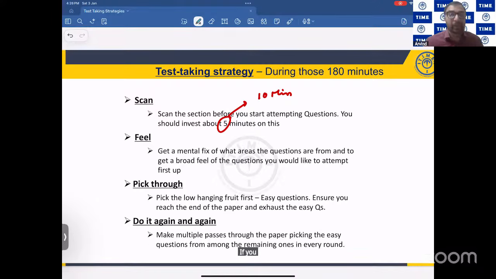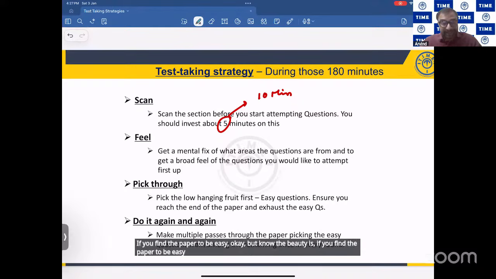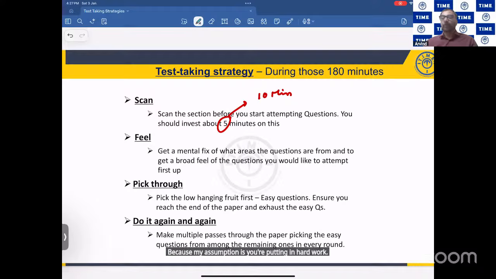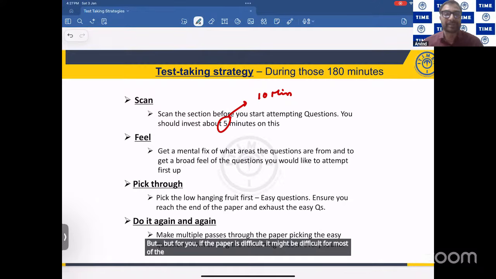If you find the paper to be easy, okay, but now the beauty is, it is not necessarily that for everyone the paper is easy. Because my assumption is you're putting in hard work. When you're putting in hard work, for you if the paper is easy, doesn't mean that for everyone it is easy. But for you if the paper is difficult, it might be difficult for most of the students.